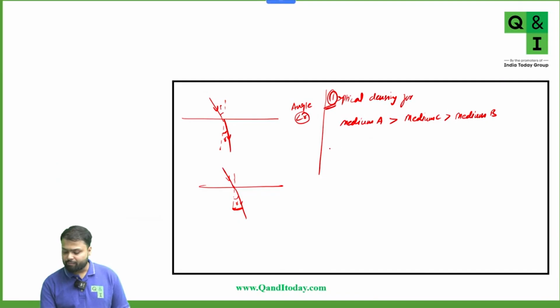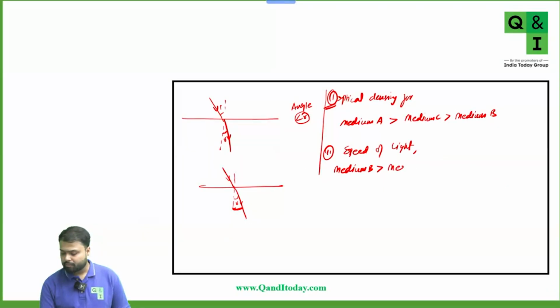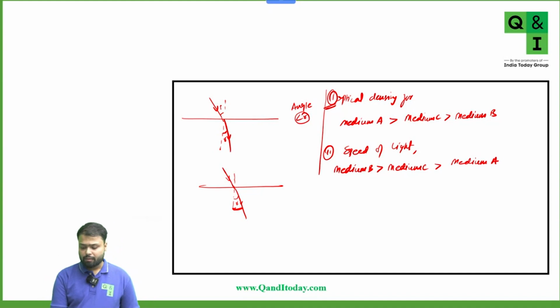So can we say, for the second case, the speed of light will be maximum in medium B, then medium C, then medium A. Yes or no? Is this clear?